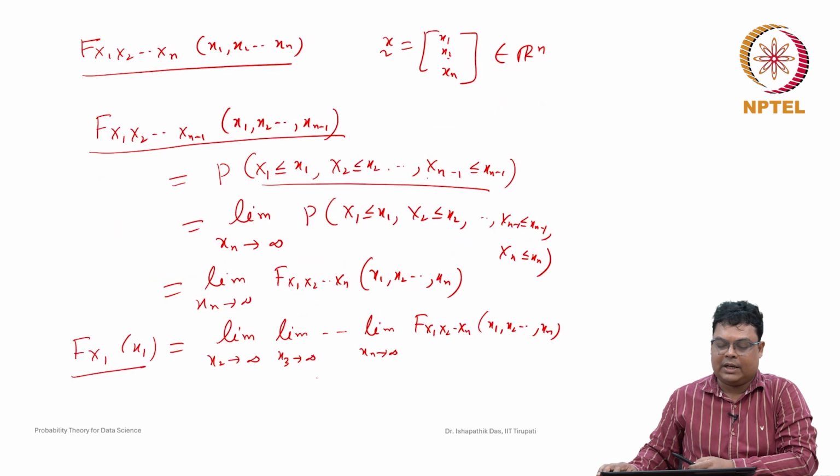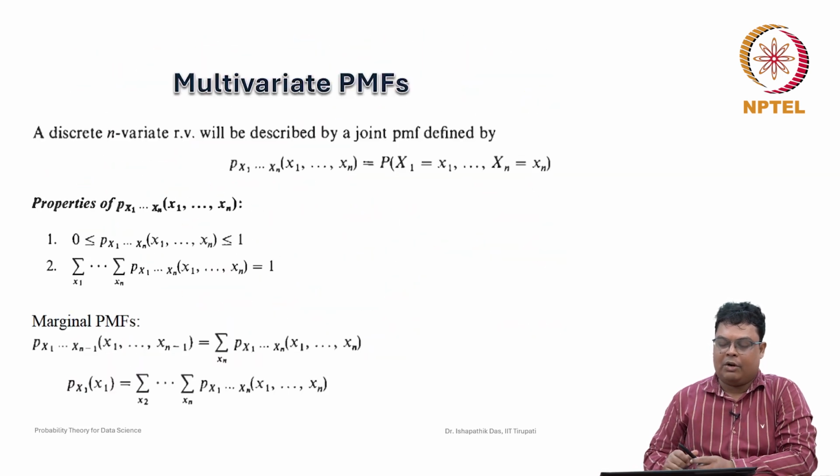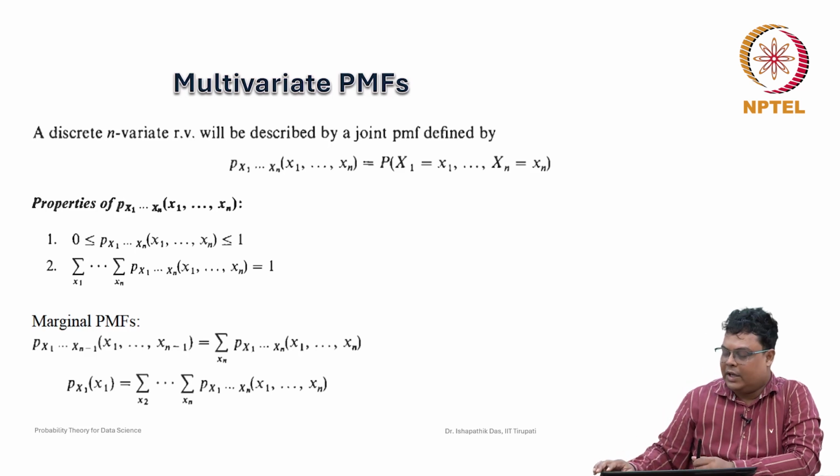Next we will discuss the case where all the random variables x1, x2, ..., xn are discrete random variables. In the bivariate case we discussed the joint probability mass function, so here we will also discuss the joint probability mass function.